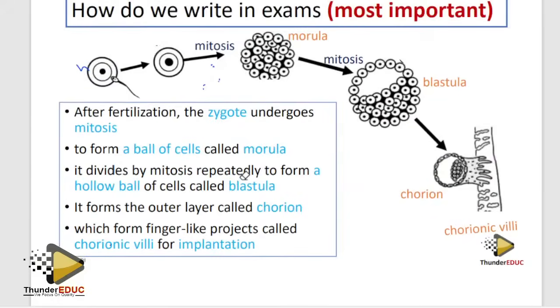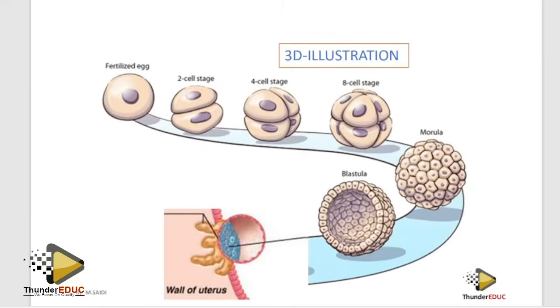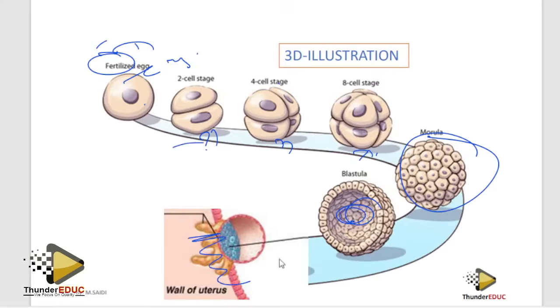Anyway, let's go to the next one. So now if they ask you this, what is this? This is a zygote, the fertilized ovum, fertilized egg. What is this? It's 2 cells. What is this? It's 4 cells. What is this? It's 8 cells. But after that, you can't count them. Therefore, it becomes a morula. And then this, which has the hole inside, we call a blastula. And then implantation has taken place. That's it.